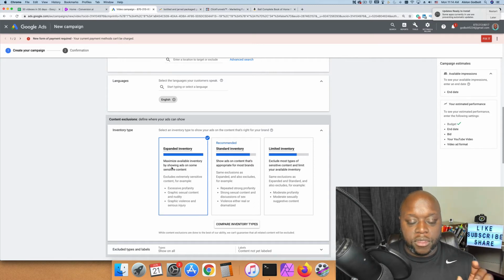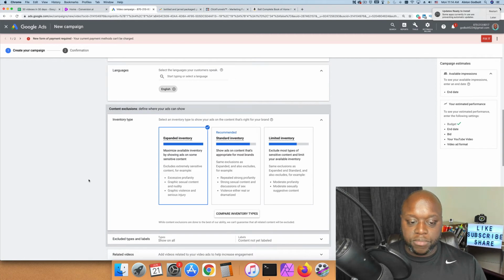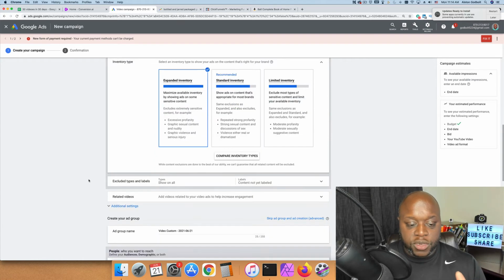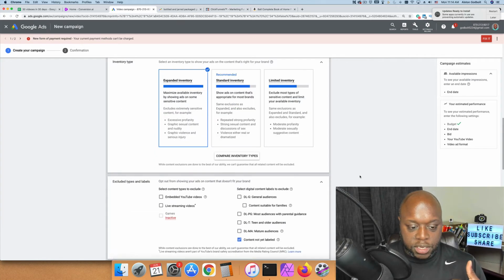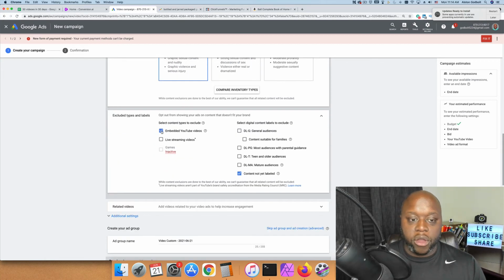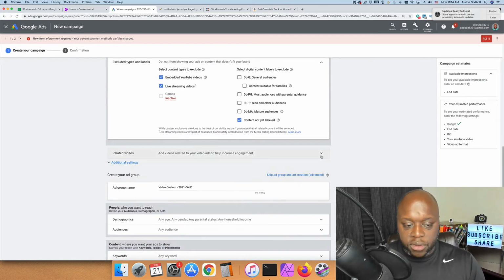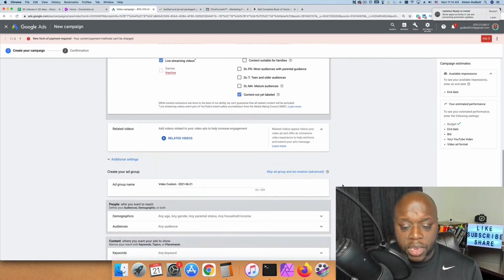So the wider range audience that you target, for example, the expanded inventory, it's going to be much cheaper for you in the long run to get leads and sales because there's going to be more inventory. So if we scroll down here, we're going to click this drop down. We can choose not to show our ads in embedded videos and live streams, which I recommend. If we scroll down here, we don't need to do anything there.